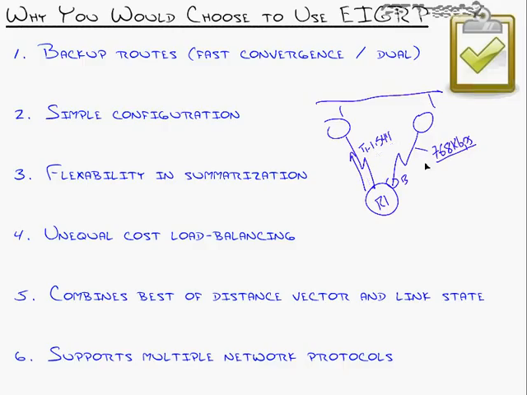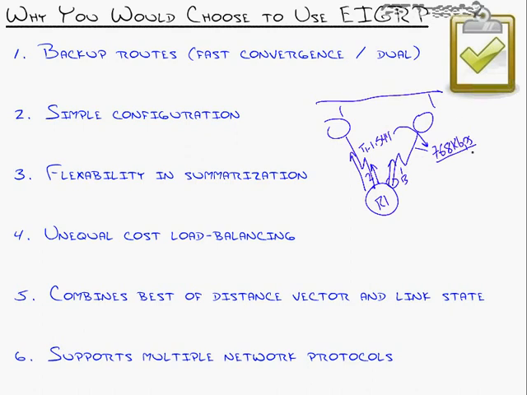So the point is you just can't load balance over unequal cost paths with other routing protocols. With EIGRP, you can set it up in such a way where you can type in a variance command and say, well, I'll take a variance of 2, which says exactly half. At that point, the router will load balance across links that are half as good as the primary. And I don't want to get too deep into the variance command, but EIGRP will say, okay, I notice that I have a 768K link here and a 1544K link here, or 1.544 megabit link. This is exactly half, so I'll send 2 packets on this link for every 1 that I send over here.